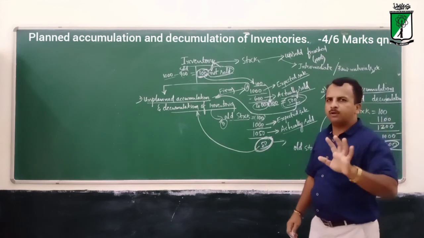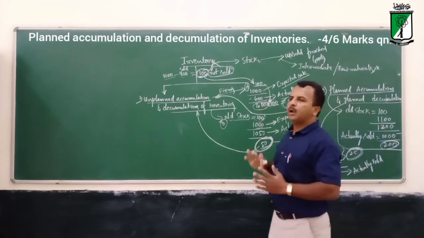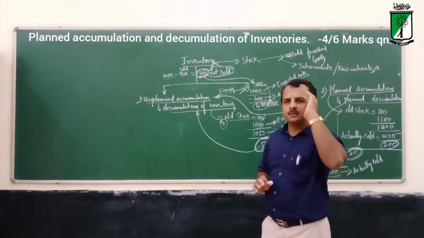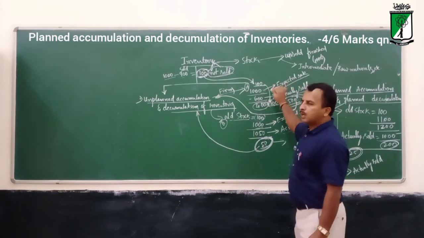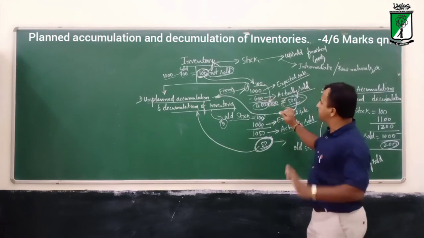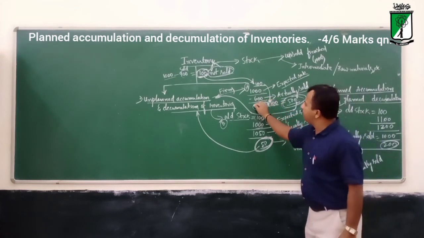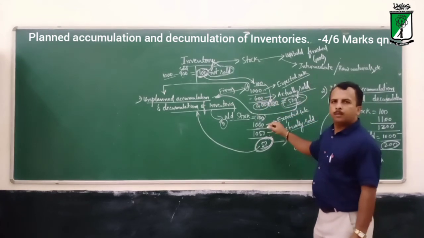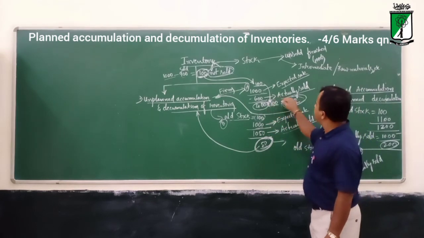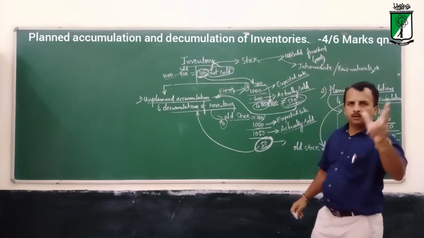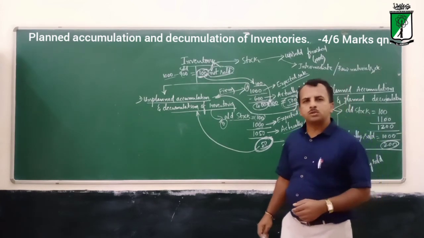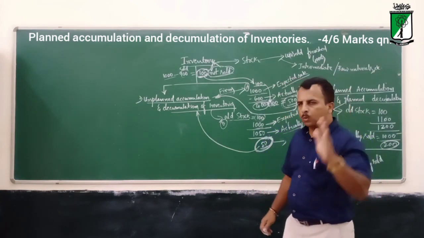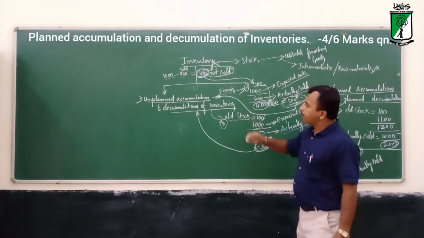So what exactly is unplanned accumulation? Unplanned means it is not expected. The expected sale was 1000, but actually sold is only 600, so the inventories increased from 100 to 500. This is a simple example, also given in the notes.